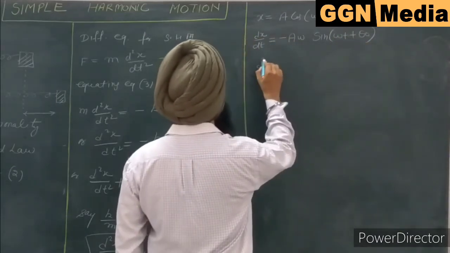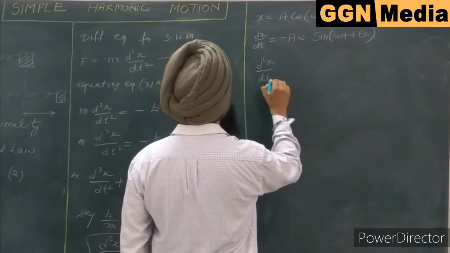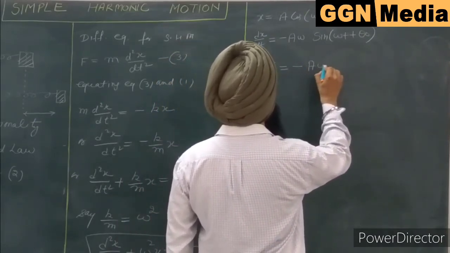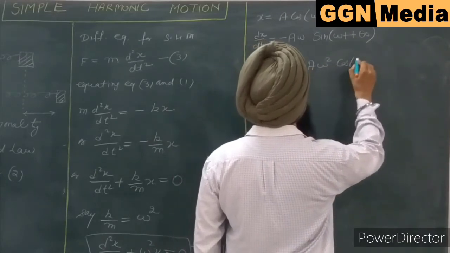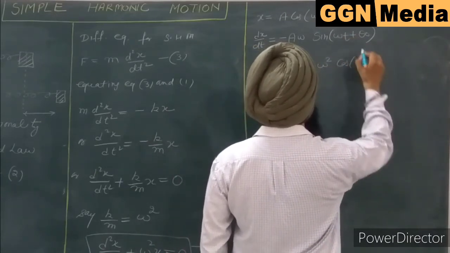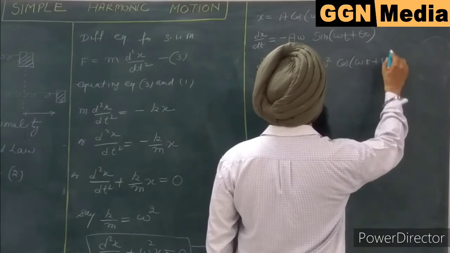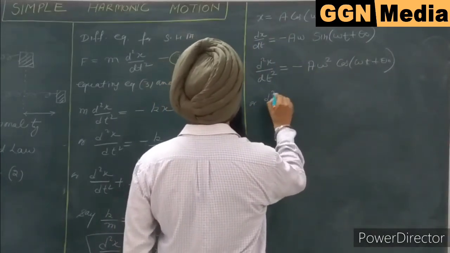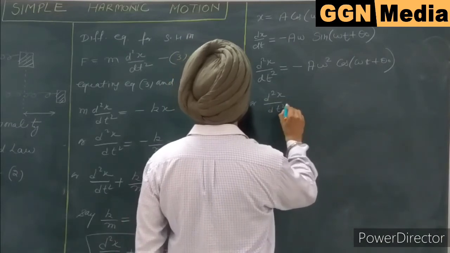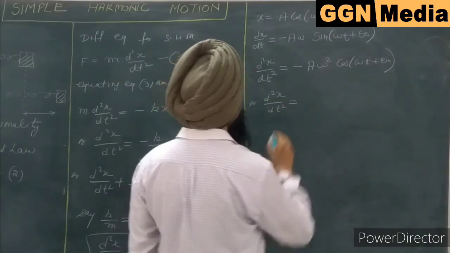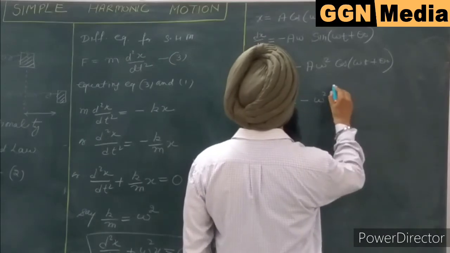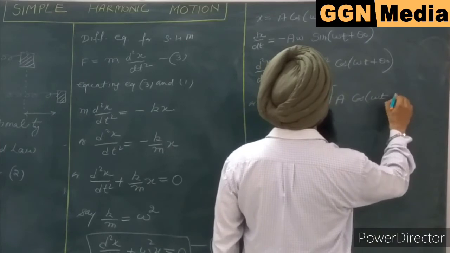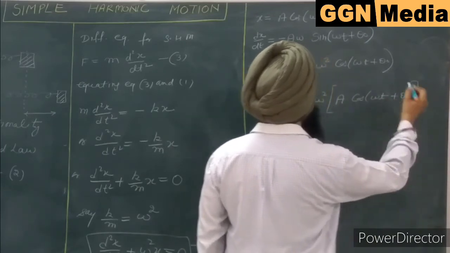Again differentiating with respect to t, we have d square x upon dt square is equal to minus a omega square cos of omega t plus theta naught, or d square x upon dt square is equal to minus omega square into a cos of omega t plus theta naught.